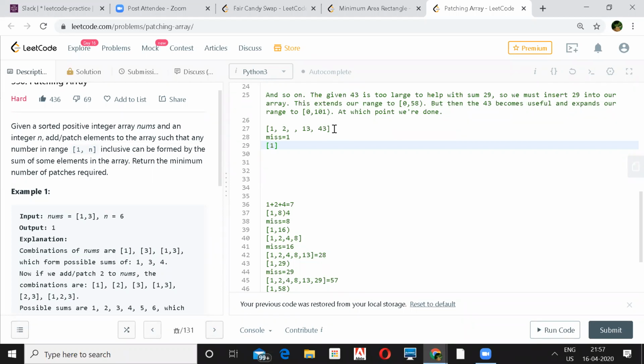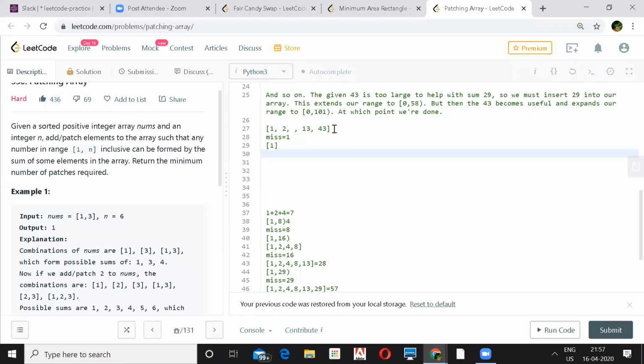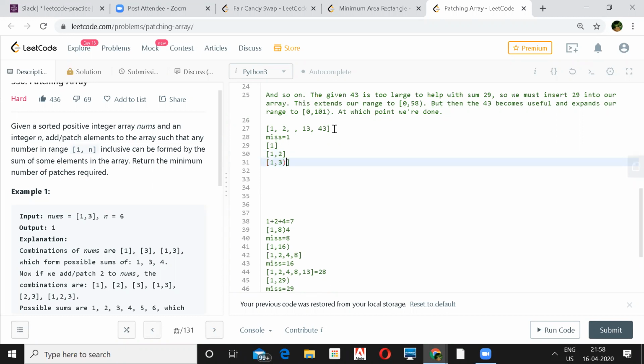Let's say when 2 comes into the picture. When you add 2 to this array, you can generate sums of 1, 2, and 3 (1 plus 2).